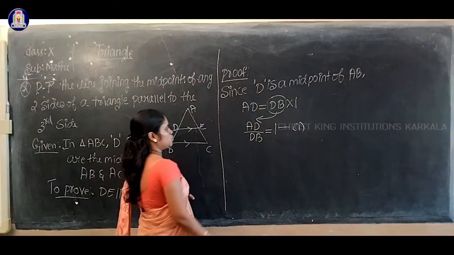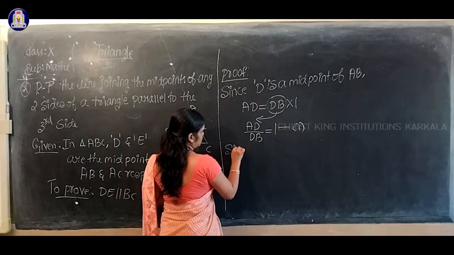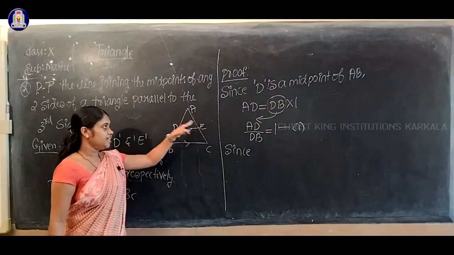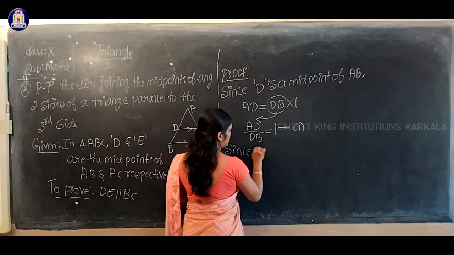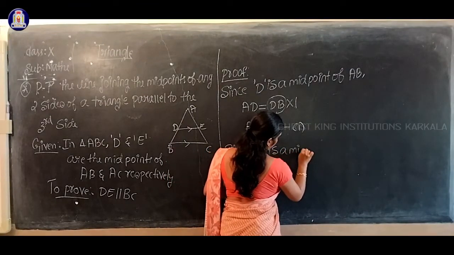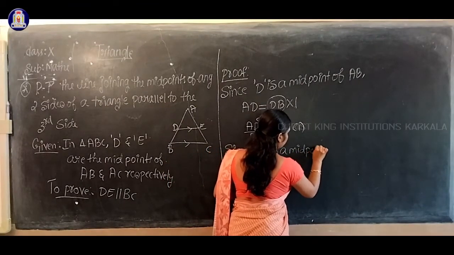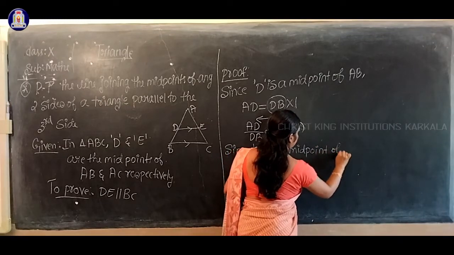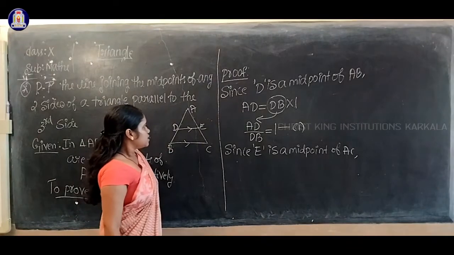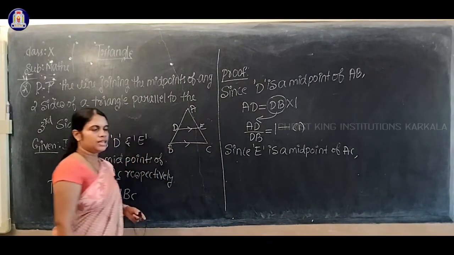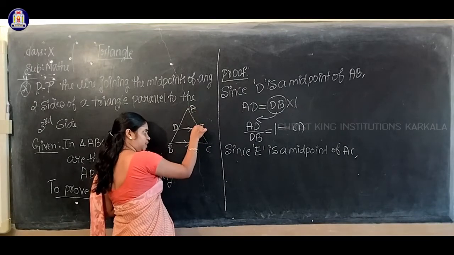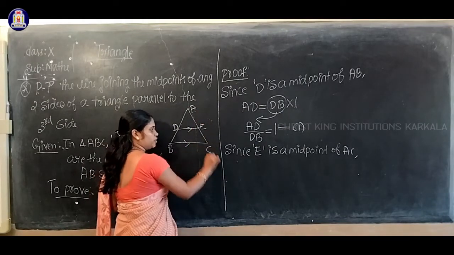Now once again, since E is a midpoint of AC, can I say the length of AE equals the length of EC?